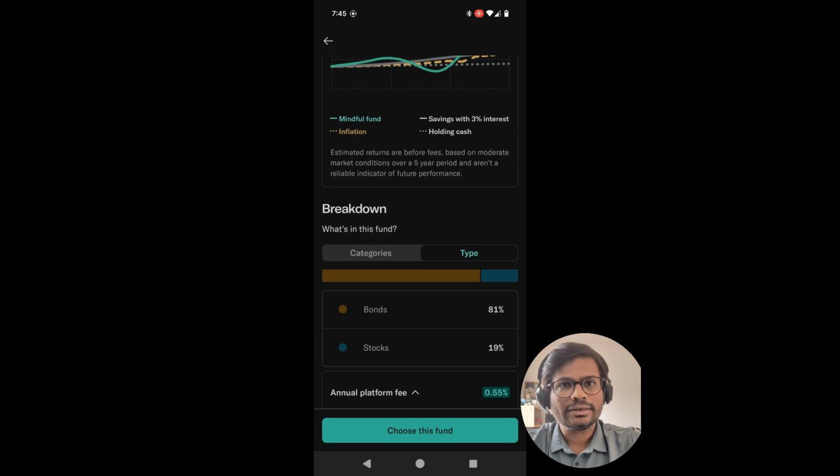I would say it's not that expensive compared to some other mutual funds or portfolios. So that's the annual platform fee. You just simply click on choose this fund, and it will take you to the next screens where you can set up your savings plans as well as one-time investments.